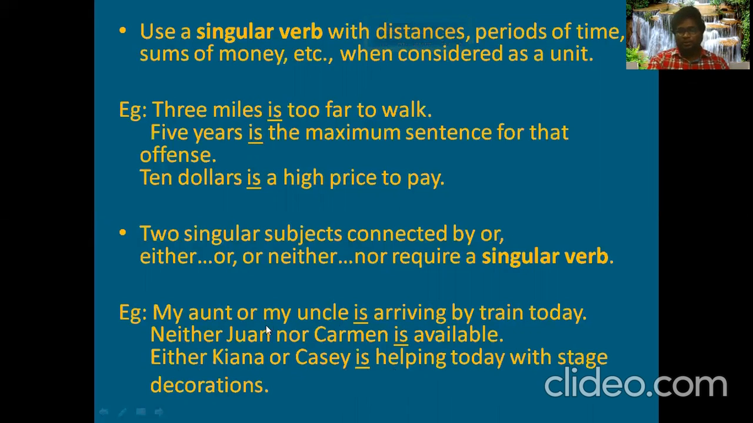So according to our rule, two singular subjects connected by or, either or, or neither nor, require what? The singular form of the verb. These are all singular forms of the verbs.